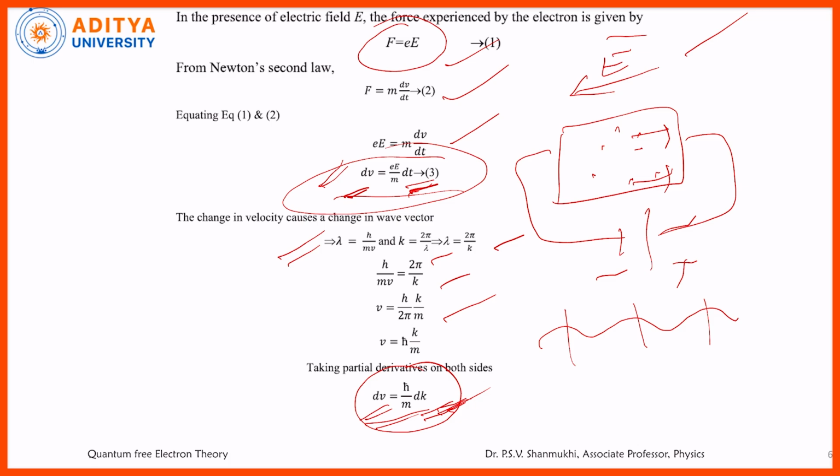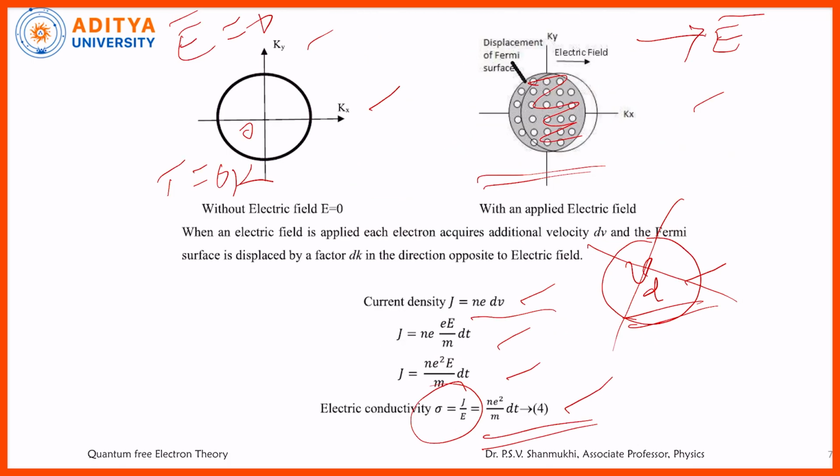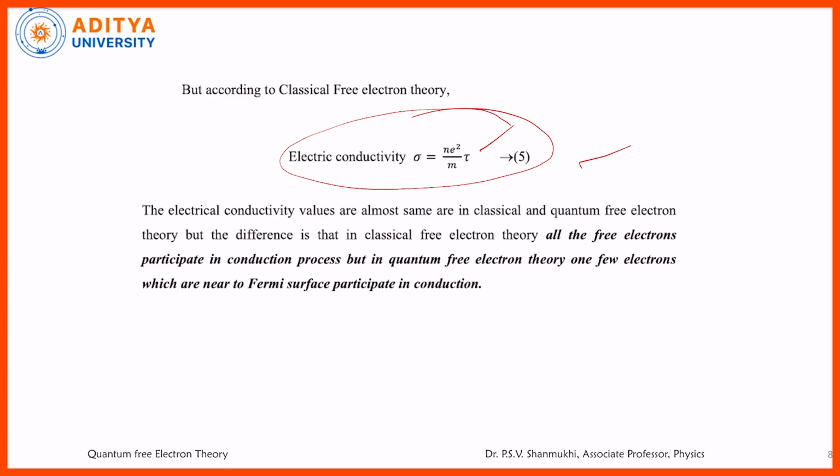But according to quantum free electron theory, only the electrons nearer to the Fermi surface, on the Fermi surface, can effectively participate in the electrical conduction. Other electrons cannot participate. This is the major difference between the classical free electron theory and quantum free electron theory. That means only surface electrons participate in the electrical conduction.